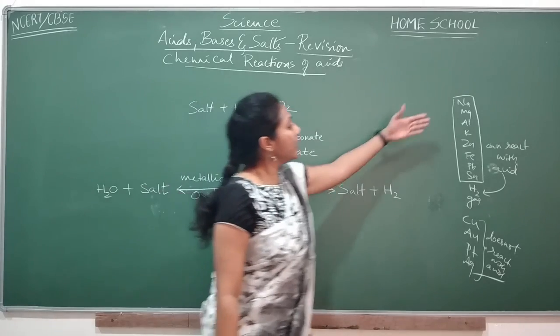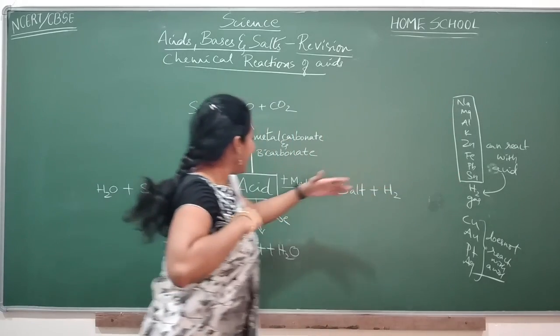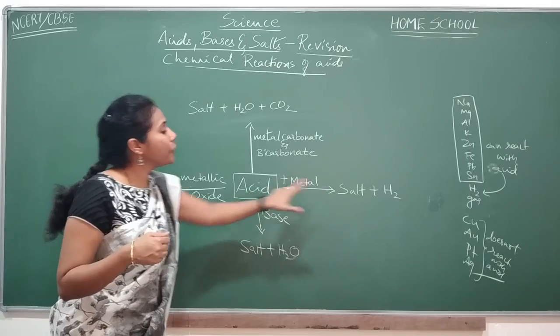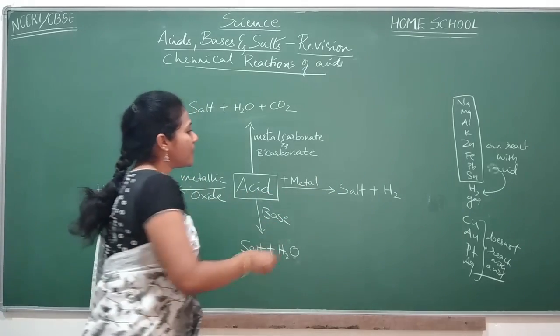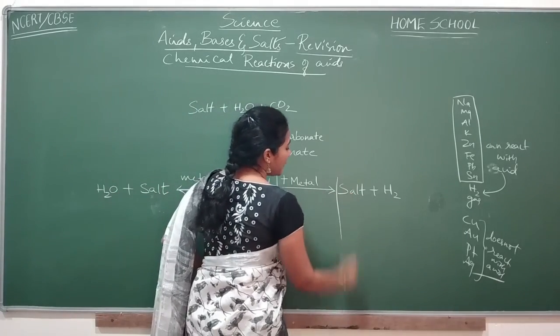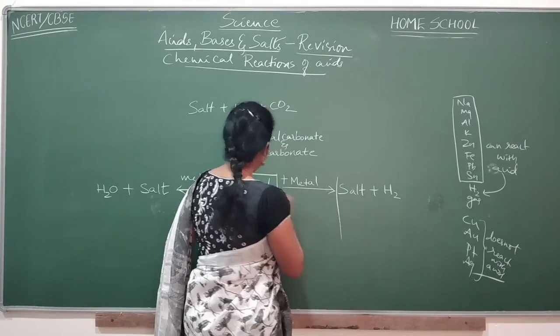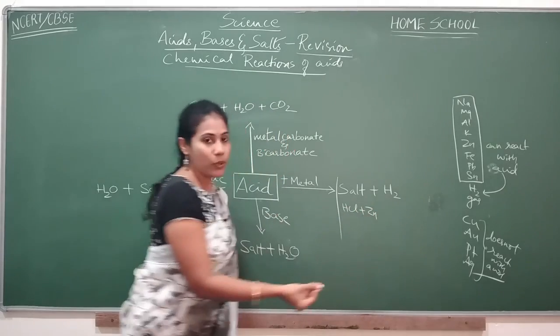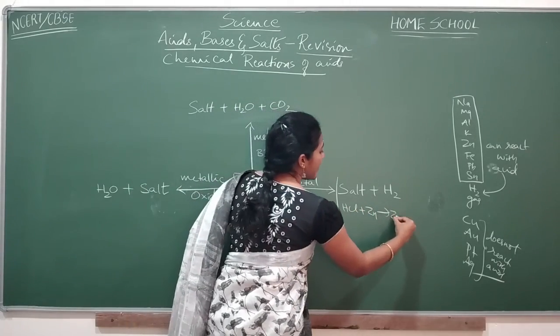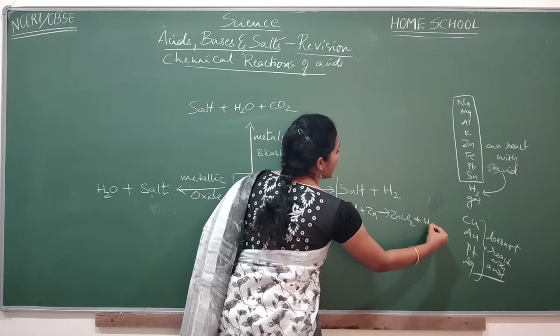Only if the metals are above hydrogen can they react with acid to give salt and hydrogen gas. The best example we studied for this reaction is acid HCl plus zinc. When you take it, you will get ZnCl2 plus H2 gas.